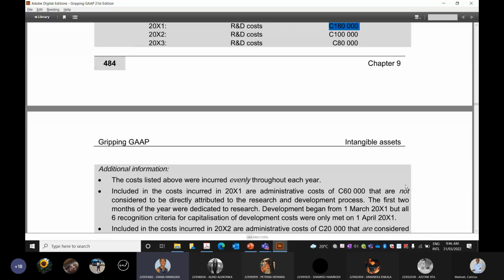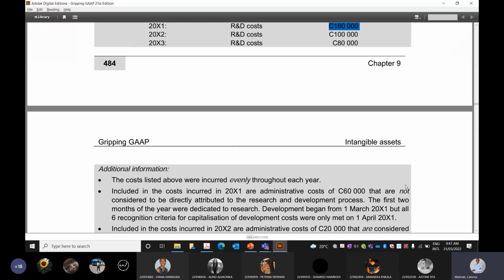Okay, sir, I think that administrative costs will be expensed, research will be capitalized, and development will be expensed. Should I say the amounts that are involved? Administrative cost is expensed with 60,000. Research is capitalized with 20,000, and development cost is expensed with 100,000.